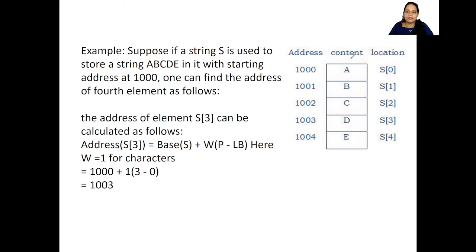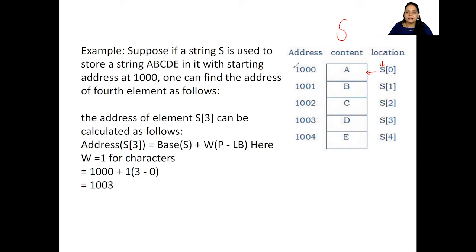Now see this example. With this example, this particular formula is going to be easy to understand. Now this is an array. What is the name of the array? With this I can find out that the name of the array is S, right? So I have 5 elements in this array. S of 0 is the first element, which is A. S of 1 is the second element. S of 2 is the third element. S of 3 is the fourth element. S of 4 is the fifth element, isn't it?